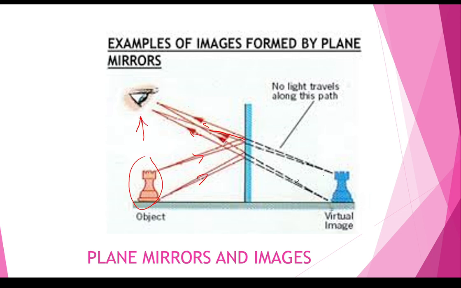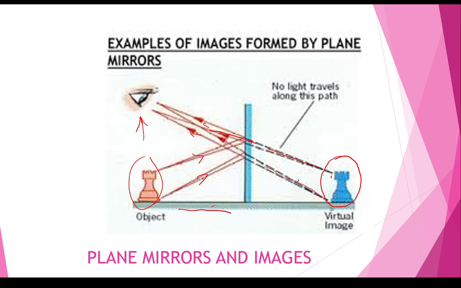Then if we extend these reflected light rays behind the plane mirror, these light rays appear to meet. They are not actually meeting here, because behind the mirror no light rays travel. So this image is called a virtual image. This is not a real image, and this image is erect and upright. The size of the object is equal to the size of the virtual image.